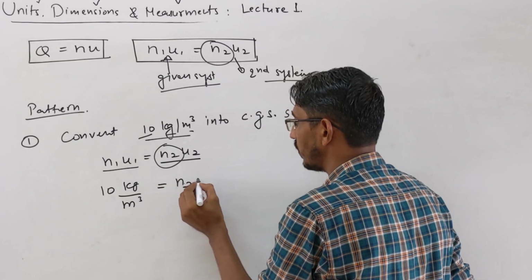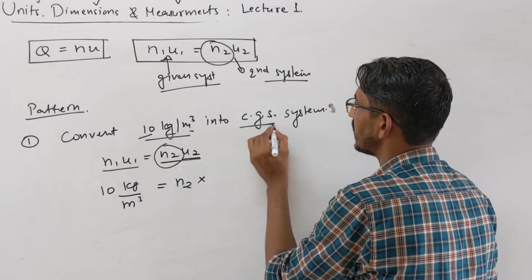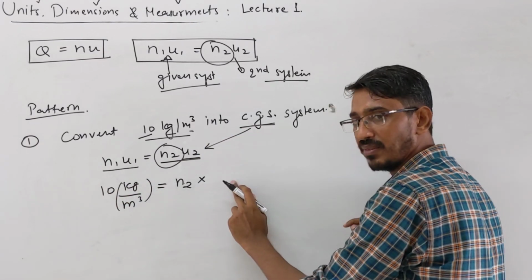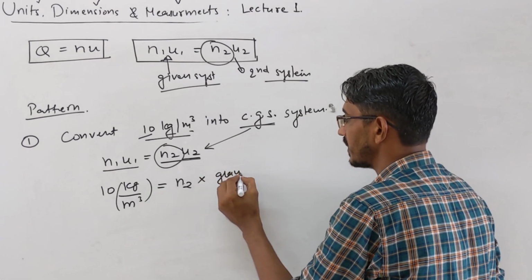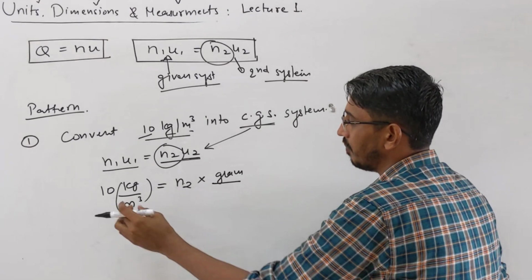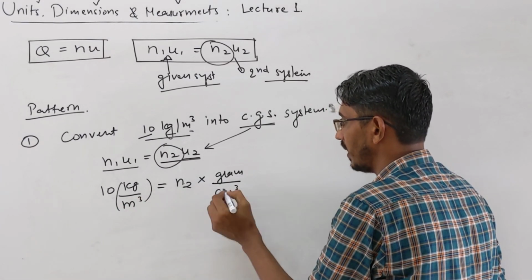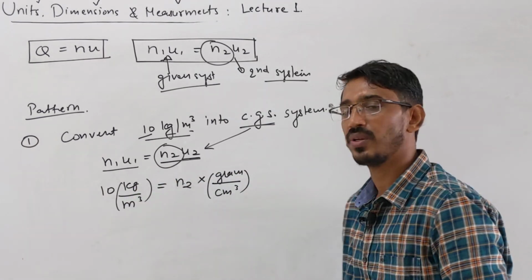Now your second system is the CGS system. How do you call these things in the CGS system? Kg is called gram, you just write gram here. Meter, the length, is called centimeter, and whatever power is here, the same power we write here also. Now you have to cancel on both sides and find n2.